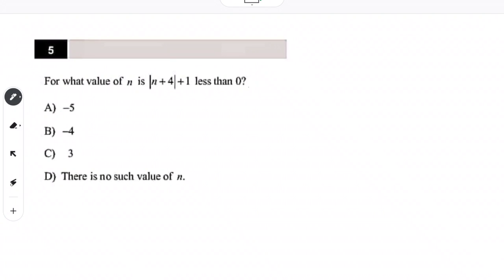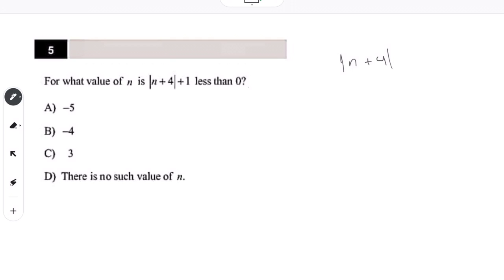For what value of n is the absolute value of n plus 4, plus 1, less than 0? So this requires a little bit of logic here. If we think about any absolute value,